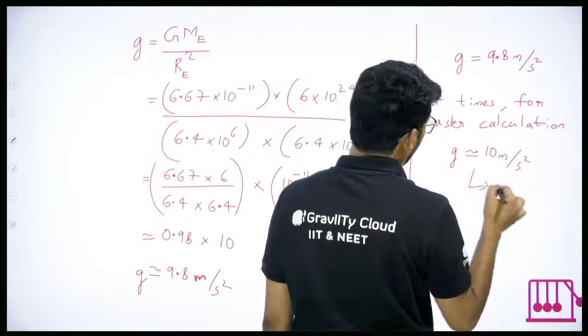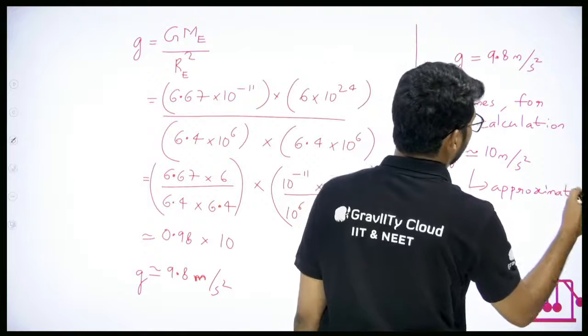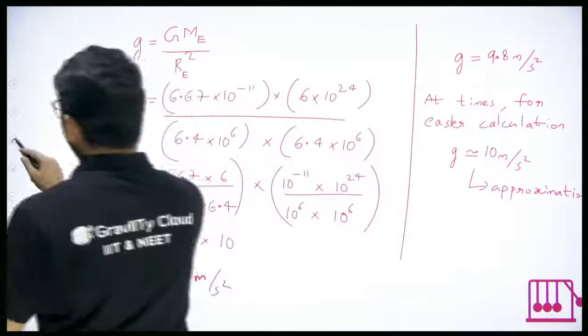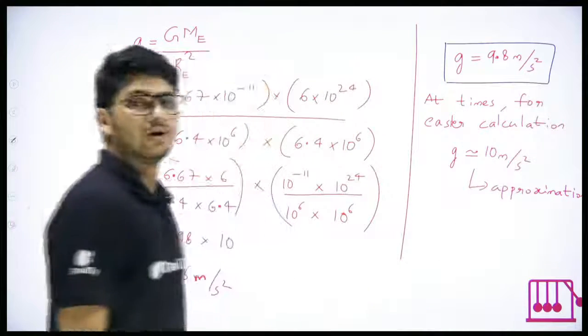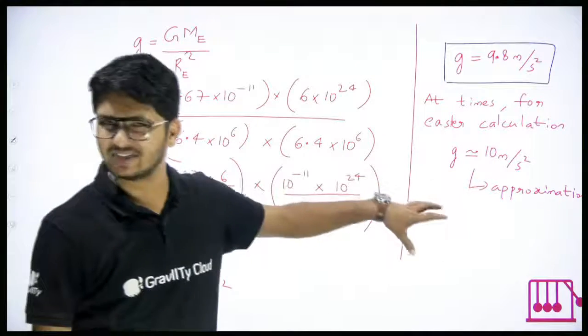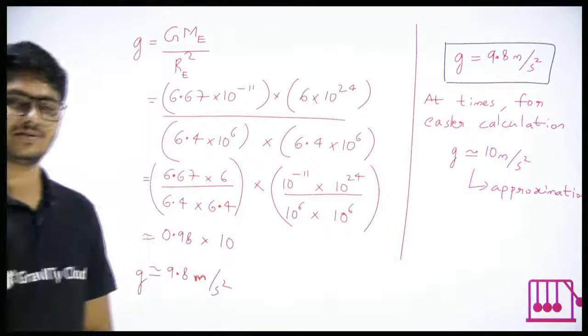This is approximation, do not forget that. Which is more accurate? g is equal to 9.8 meter per second square is more accurate, whereas 10 meter per second square is an approximate value, a close value.